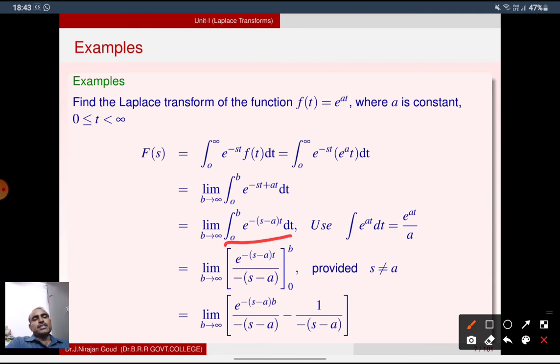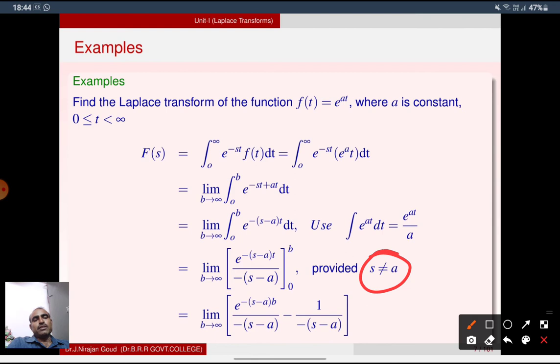The integral of e power at is e power at by a. This is the formula for e power at integration. In this case, in the place of a we have s minus a. So limit b tends to infinity of e power minus of s minus a t by minus of s minus a, with limits 0 to b. If you apply b, we get e power minus of s minus a into b by minus of s minus a, minus, if you apply 0, this becomes 1. So 1 by minus of s minus a, minus into minus, plus 1 by s minus a, provided s is not equal to a.